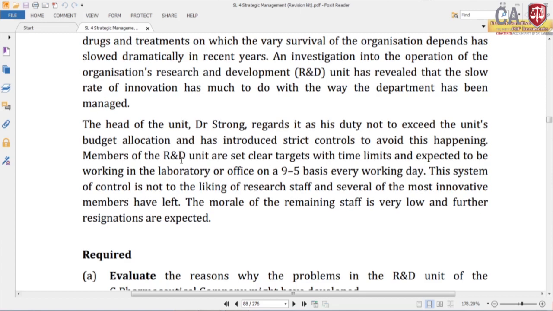So, that may not be suitable for an organization like this. Their primary function is to make innovations, but they are not in a position to make innovations. Why are they not in a position to make innovations?